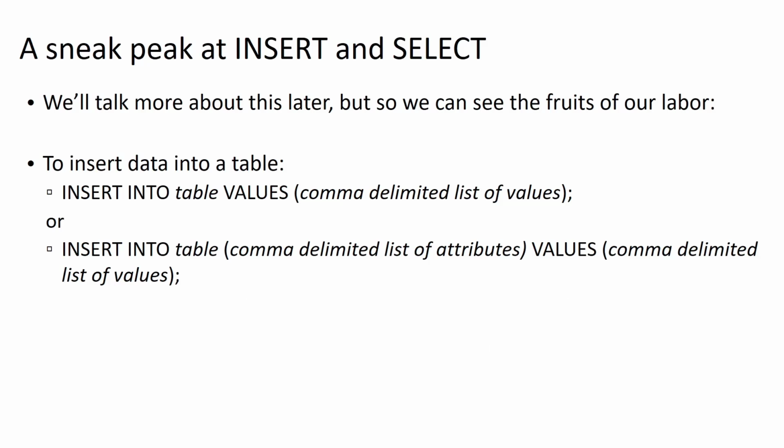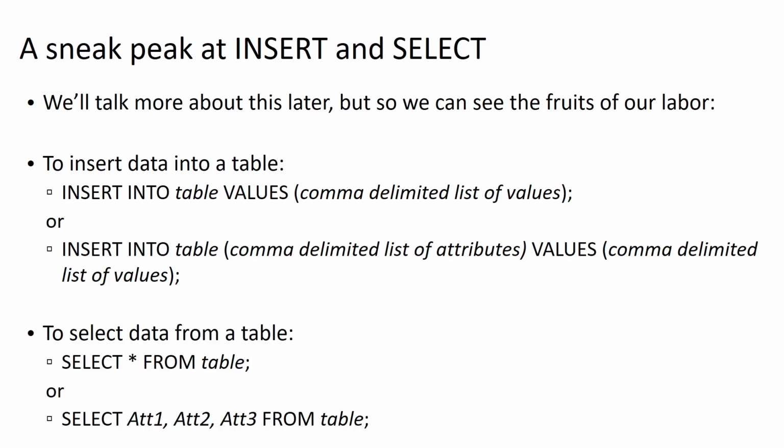So that's to write data into our table, and then to read the data back out of the table, we're going to use the command select. All of our read operations follow this basic format where we start with the SQL keyword select, and then whatever attributes we want to project out of the table.